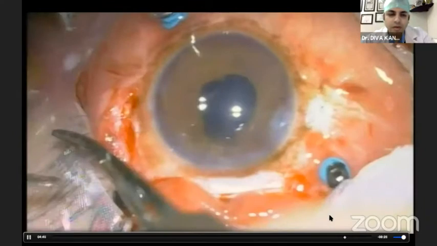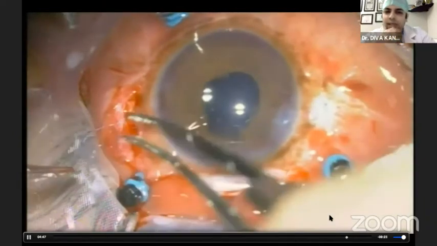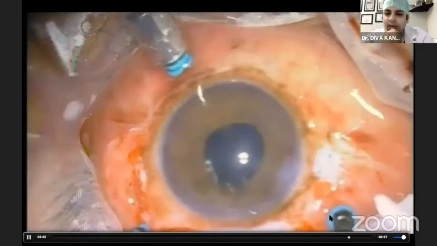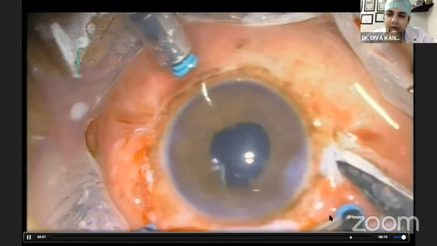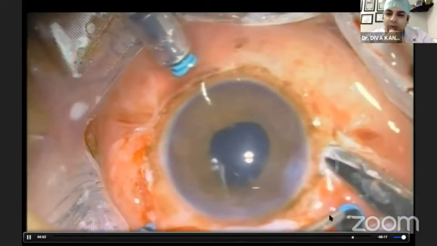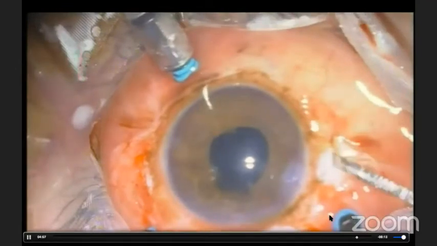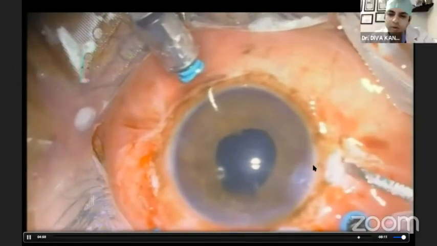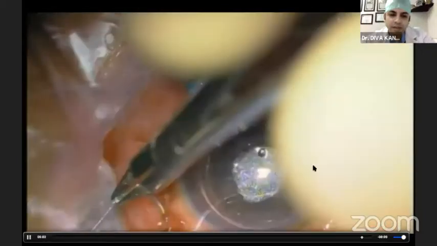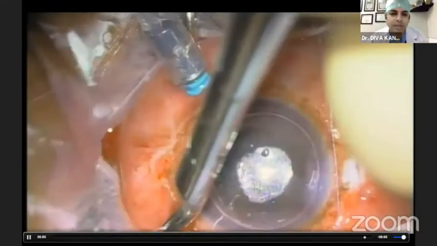So it is done on each side, and another important step is burying the knots and the remaining end of the suture. You can use a flat instrument to do that effectively, and then we close the conjunctiva. So this is the technique as such.